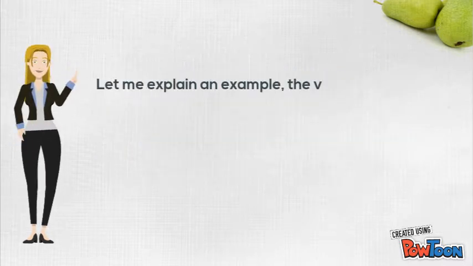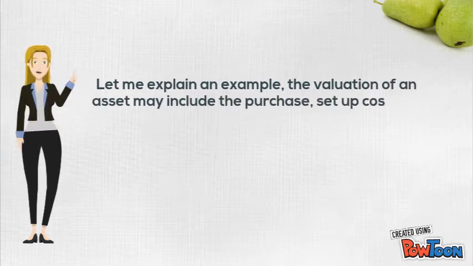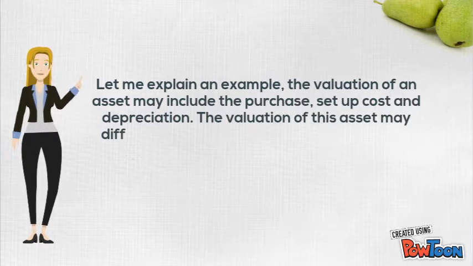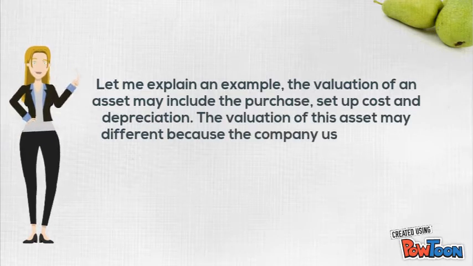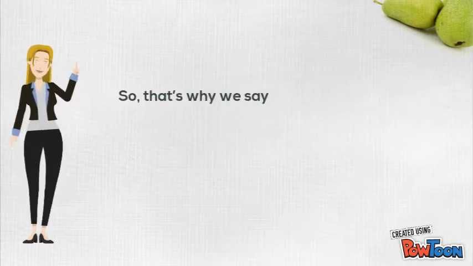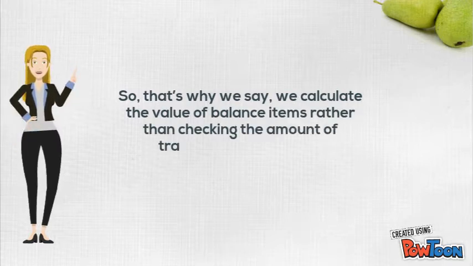Let me explain an example. The valuation of an asset may include the purchase and setup cost, and depreciation. The valuation of this asset may differ because the company used a different depreciation method. So that's why we calculate the value of balance items rather than checking the amount of a transaction as in accuracy.